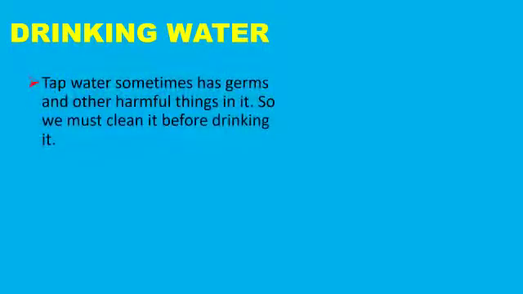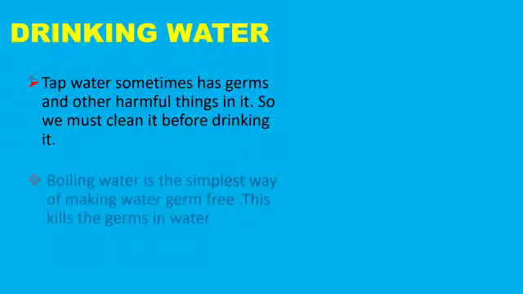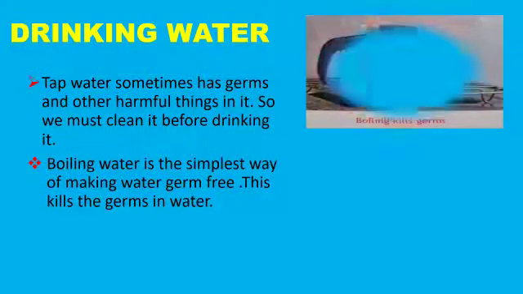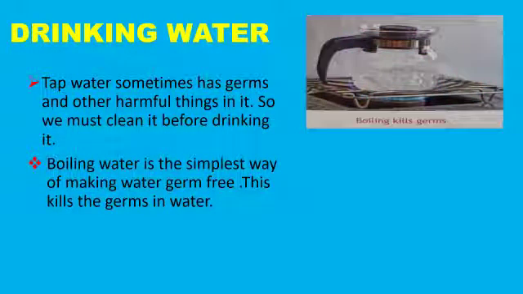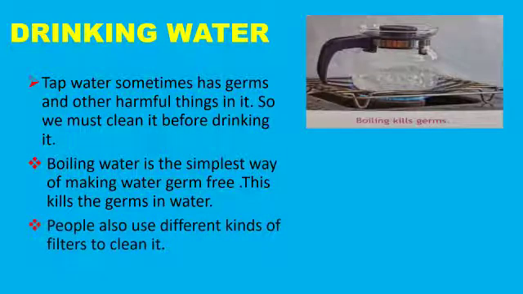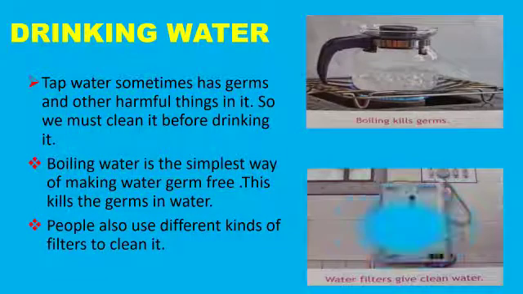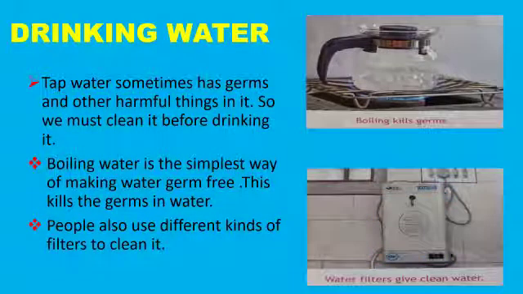Now we will see drinking water. Tap water sometimes has germs and other harmful things in it. So we must clean it before drinking it. Boiling water is the simplest way of making water germ-free. This kills the germs in water. People also use different kinds of filters to clean it. So children, let us discuss this.